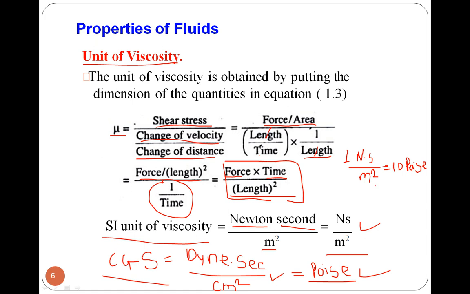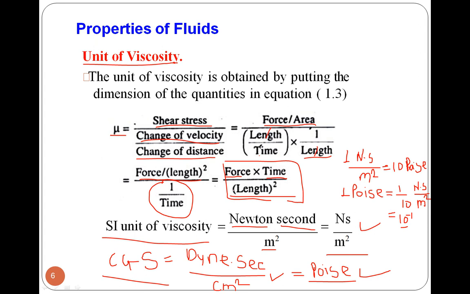So 1 poise is equal to 1 upon 10 Newton second per meter square, or you can say 1 poise is equal to 10 raised to minus 1 Newton second per meter square.